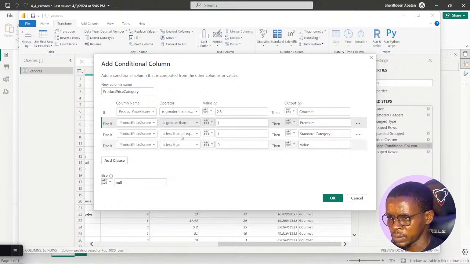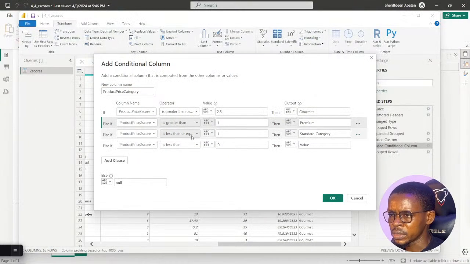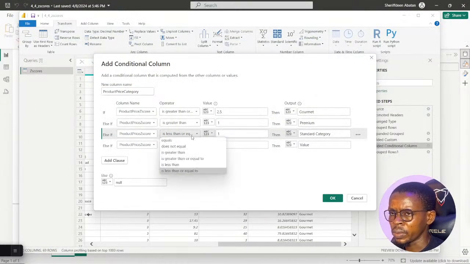Or let's just say greater than 1. That should be premium. Then if the product price is between 0 and 1, that is standard. That should be less than 1.